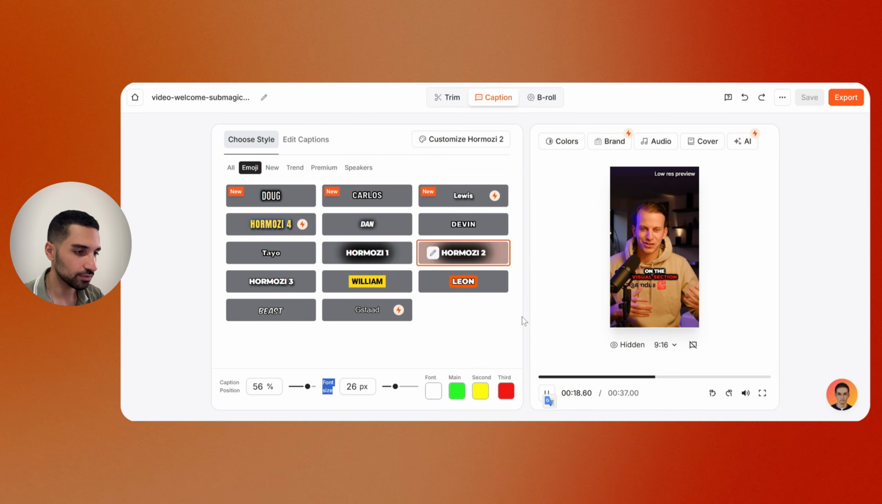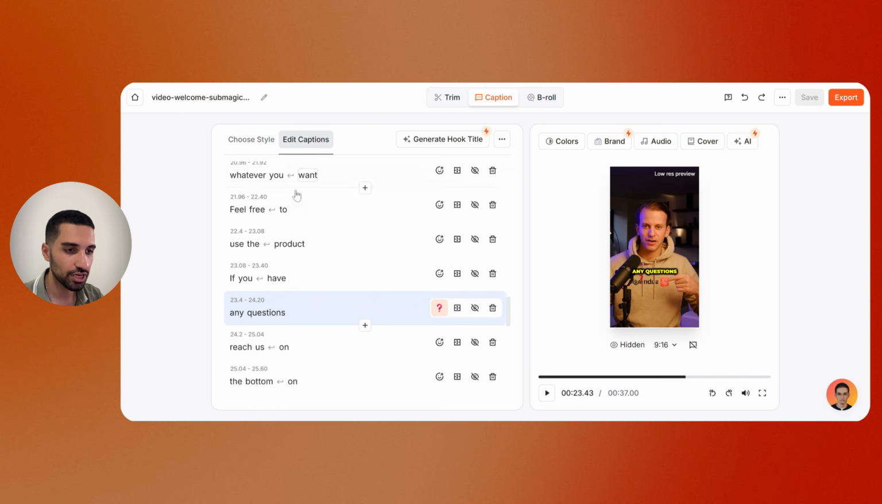Exactly. You can go on the B-rolls section, add B-rolls, transition, zoom effects, whatever you want. Feel free to use the product if you have it. Yeah, exactly. You see that in the captions they also use some emojis. So easily you can create your emojis here, and if you want to edit your captions, you can always come here and edit your captions as whatever you want.